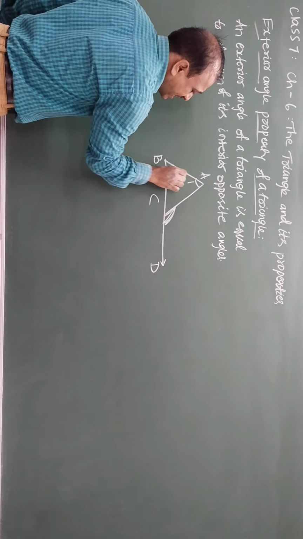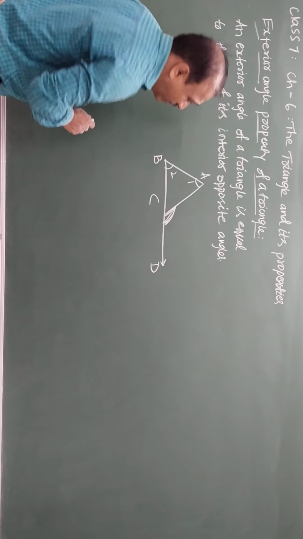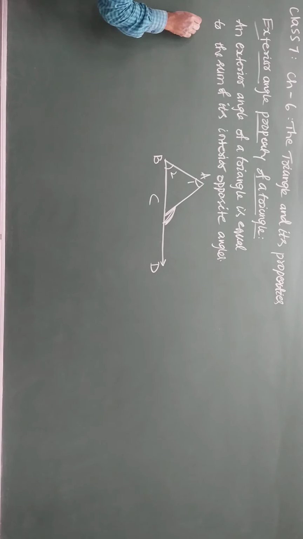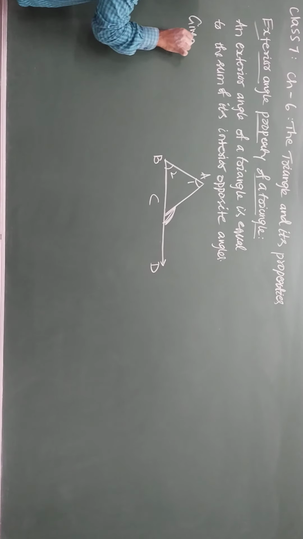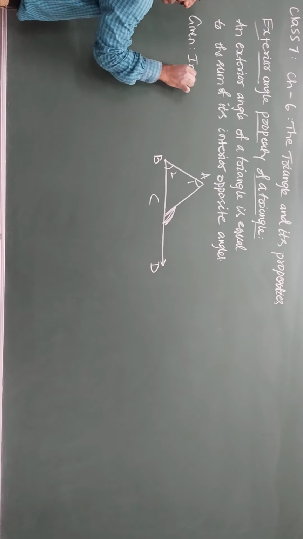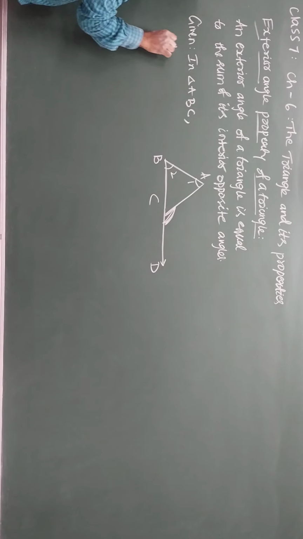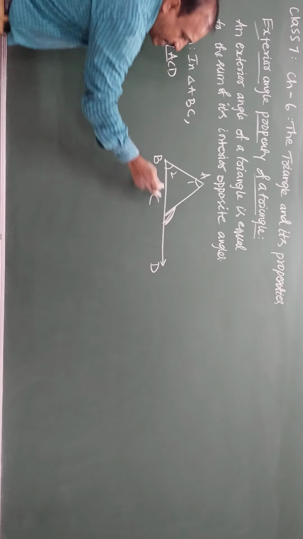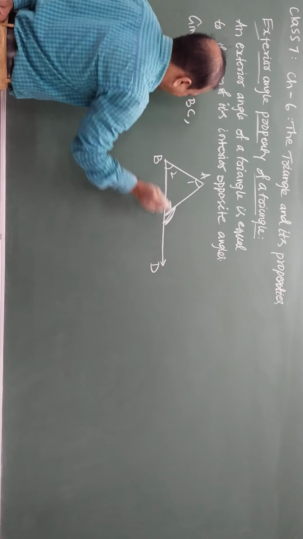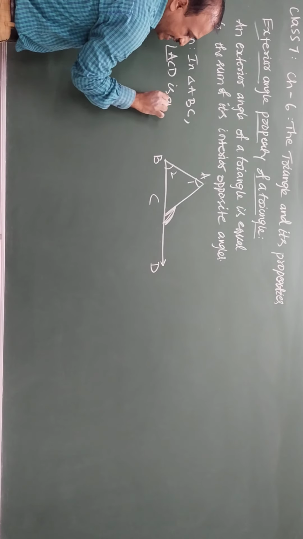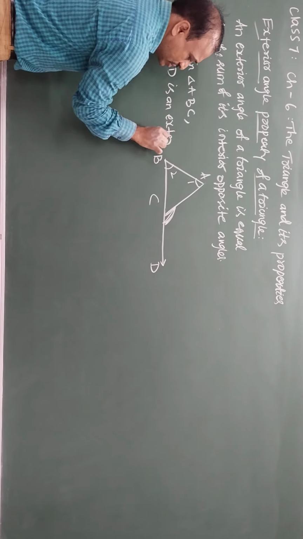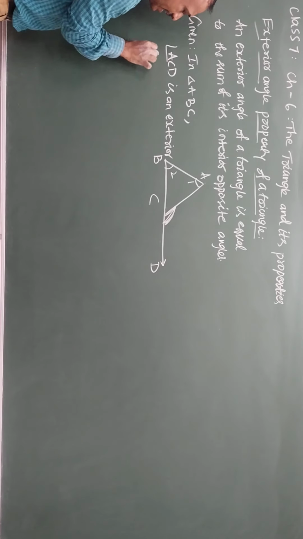I will mark angles here as 1 and 2. What is given? Given, in triangle ABC, angle ACD is an exterior angle.